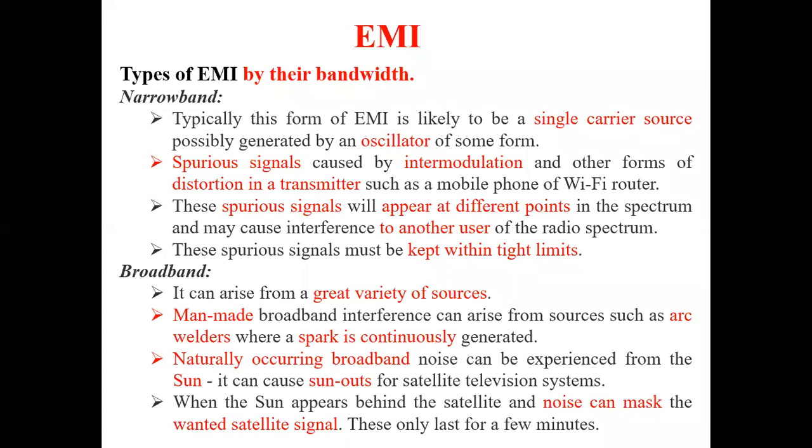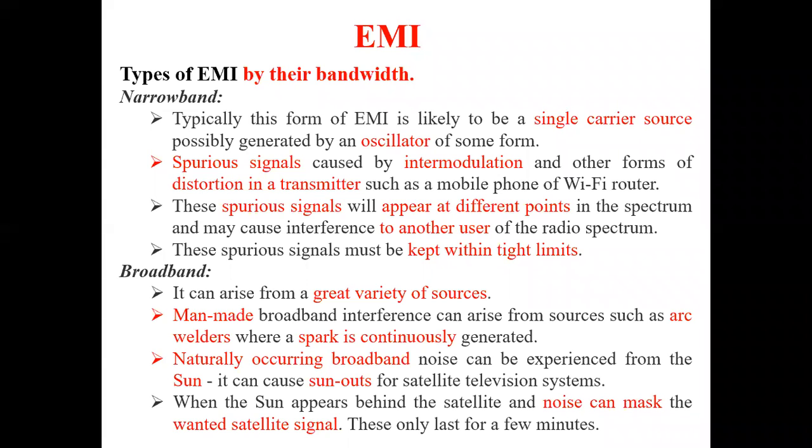And coming to the broadband, it also has a variety of sources. One of the man-made broadband interferences can arise from sources like arc welders, where a spark is continuously generated. That is a broadband interference. The other interference is a naturally occurring broadband noise, which is experienced from the sun.